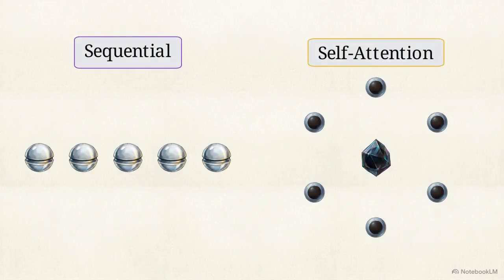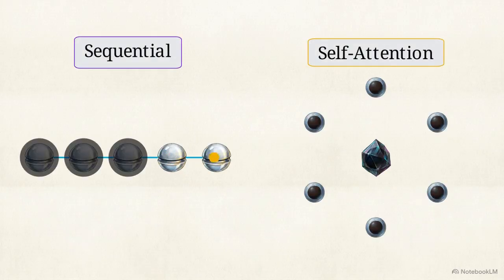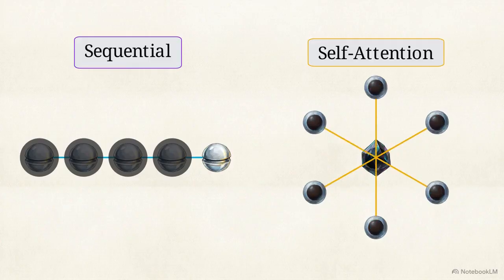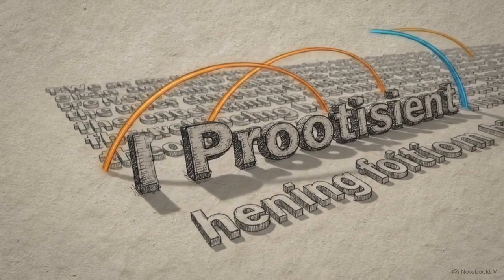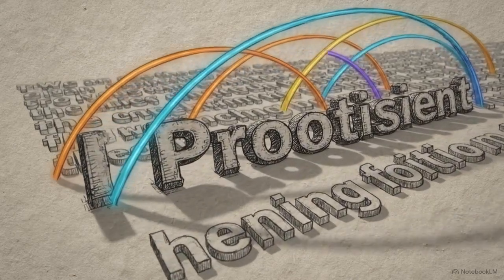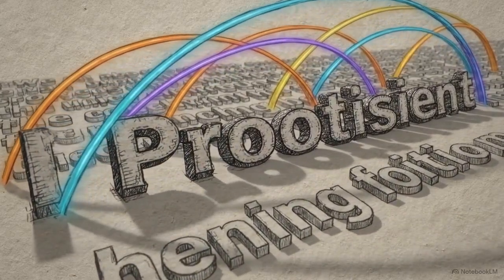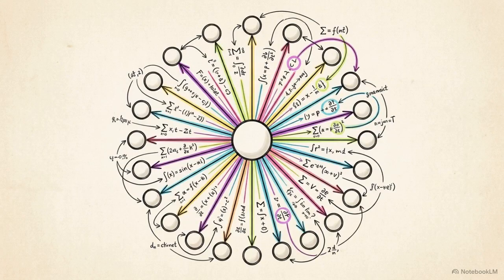This visual comparison highlights the difference. A traditional sequence takes a linear path, traveling point to point. Self-attention requires a constant number of operations, acting like a web that instantly connects a central node to all surrounding nodes. The physical distance between words in a sentence was no longer a barrier to the machine mapping their relationship. By charting global dependencies instead of chronological order, the machine stopped translating individual words and began processing holistic ideas.